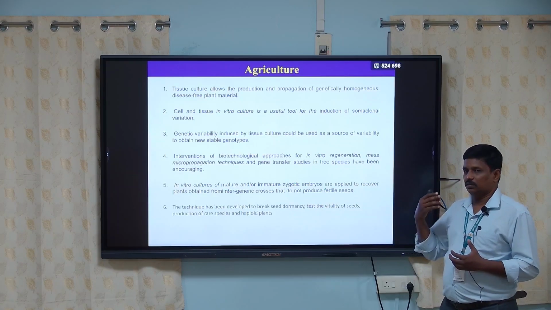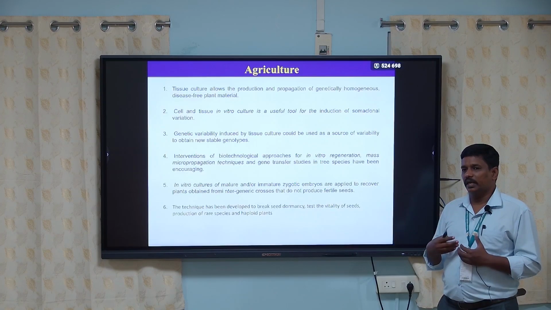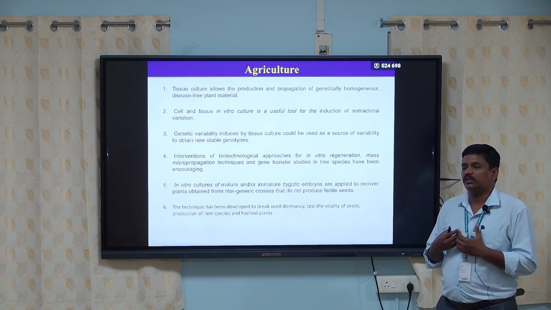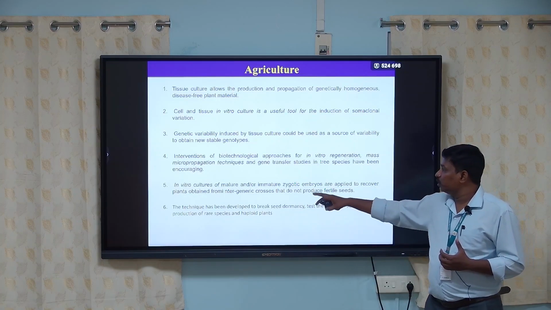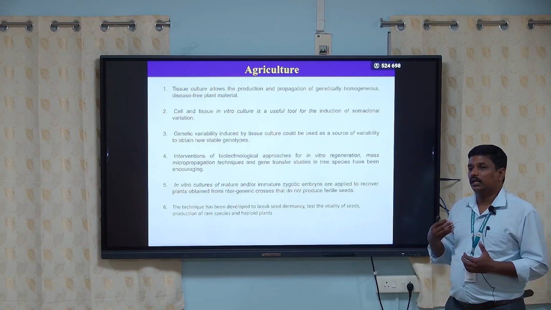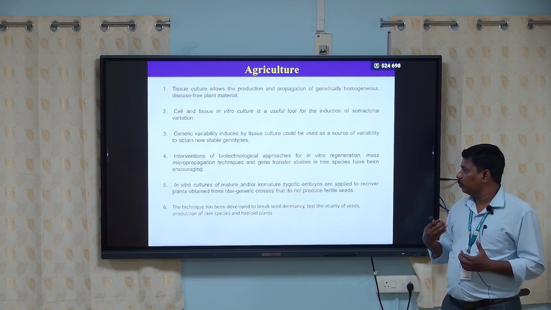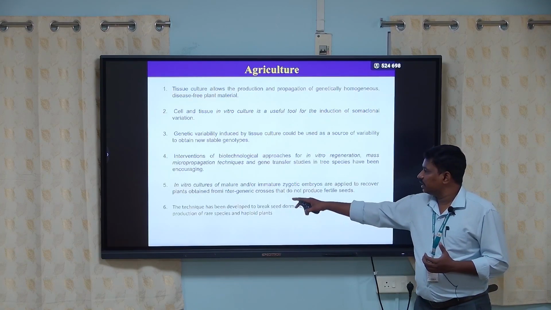As in embryo rescue techniques, some zygotes do not have the capability to regenerate into a plant, so that immature zygote can also be retrieved from the plant and cultured. That immature zygotic embryo helps in the development of intergeneric crosses.